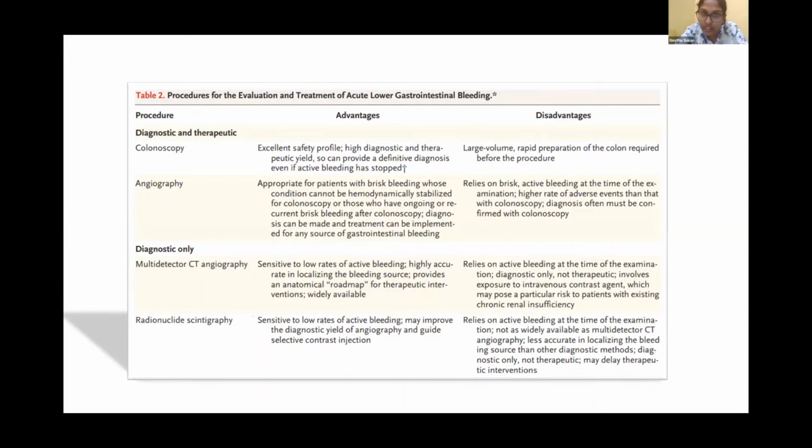Coming to angiography, what are the advantages? These are appropriate for patients with brisk bleeding whose condition cannot be hemodynamically stabilized for colonoscopy, or those who have ongoing or recurrent brisk bleeding after the colonoscopy. Coming to the disadvantages, it relies on brisk active bleeding at the time of examination and has a higher rate of adverse events than colonoscopy. So once a patient is hemodynamically unstable, when colonoscopy cannot be instituted, we can go for angiography. And other modalities which are diagnostic alone are multi-detector CT angiography as well as radionuclide scintigraphy.